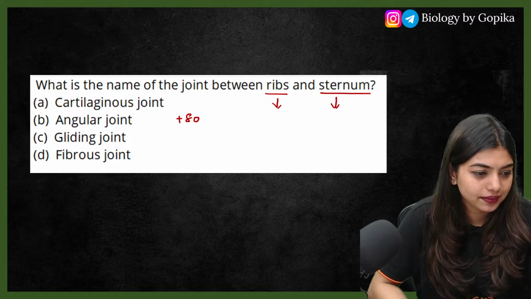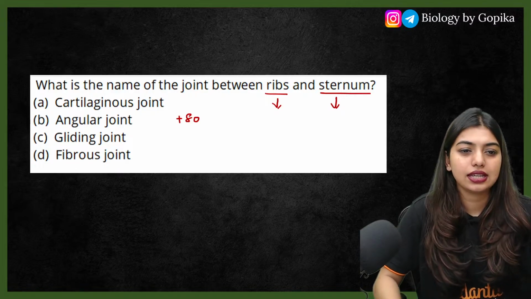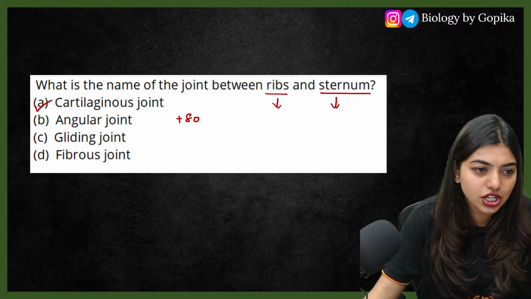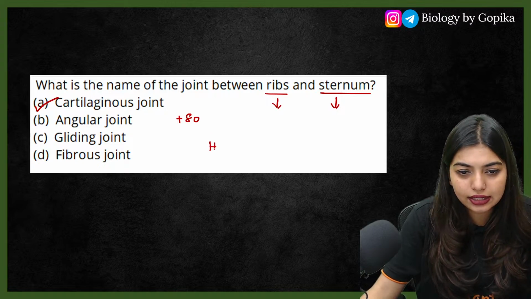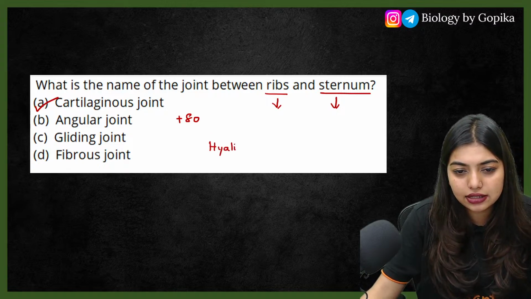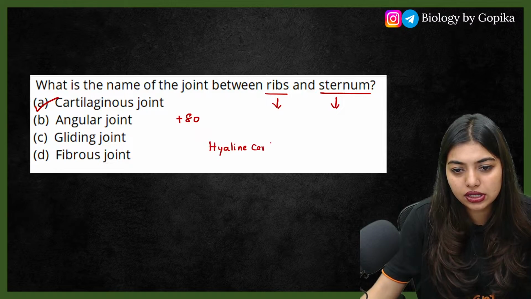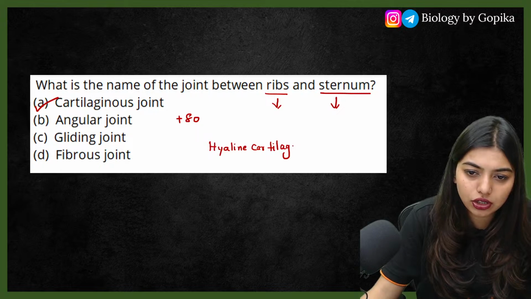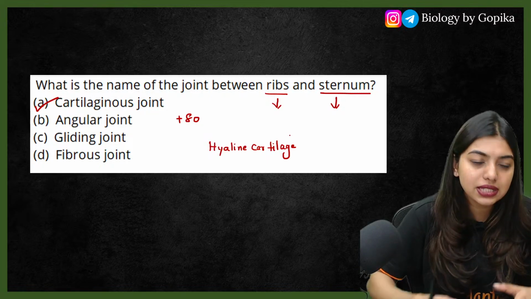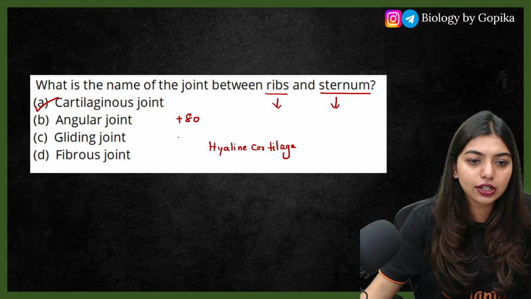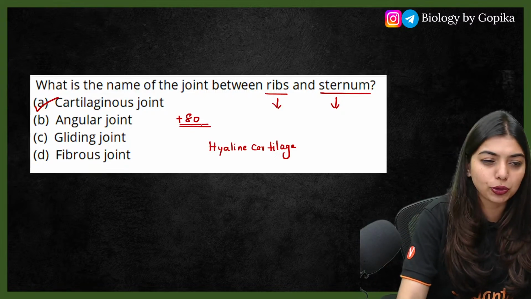Yes, perfect. That is cartilaginous joint. We have learned about hyaline cartilage. So we are talking about cartilaginous joints, which allow slight movement. Not a lot of movement, but it's not like immovable. Slight movement is happening. Perfectly good. 80 marks in your scoreboard.